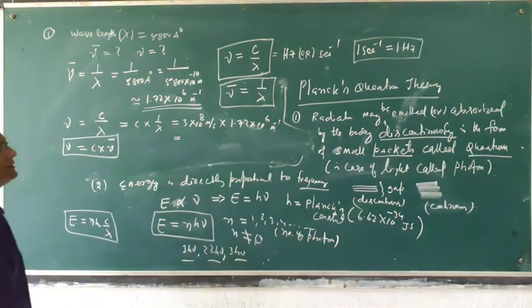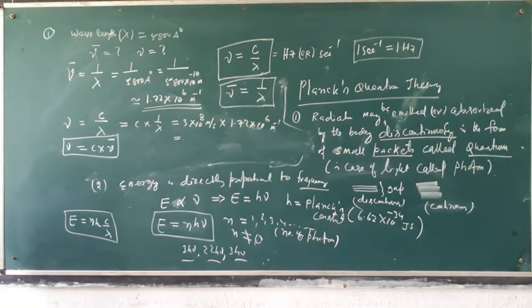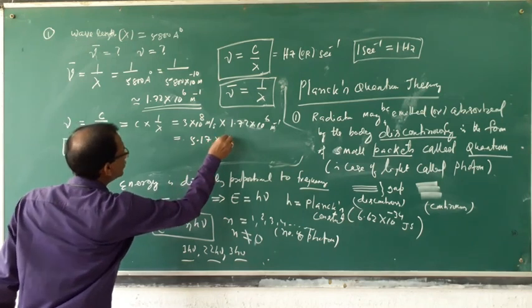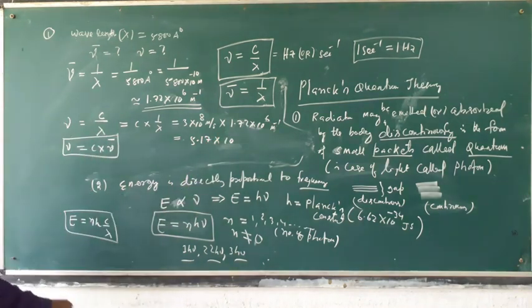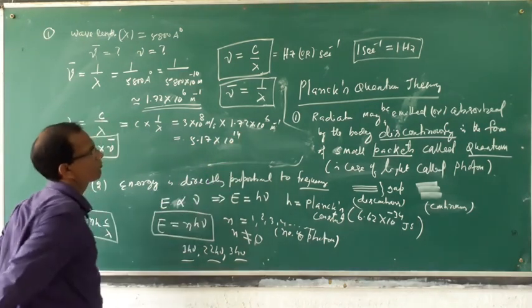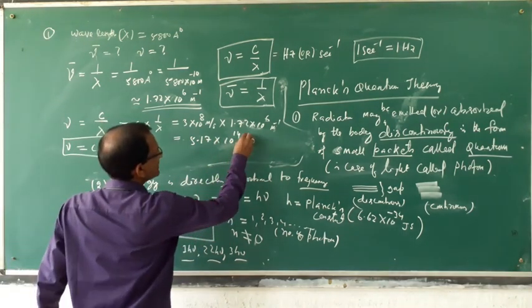Calculate quickly. How much is coming? 5.17 into 10 to the power 14 second inverse.